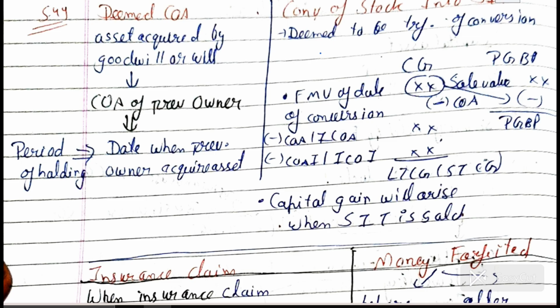There are two cases where the period is 36 months. First is unlisted debenture and the second one is other capital asset. Okay, there it is 36 months, but on or after 23 July 2024, the period will be 24 months only for these two assets. And all other remaining will be the same. You have to consider unlisted debenture, not listed debenture. Don't be confused in the exam.